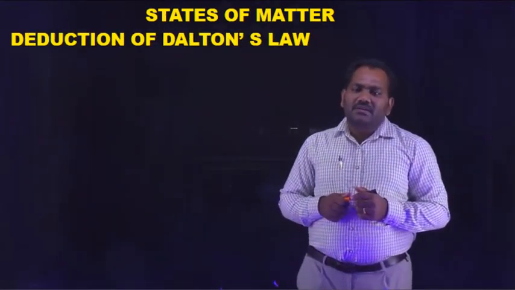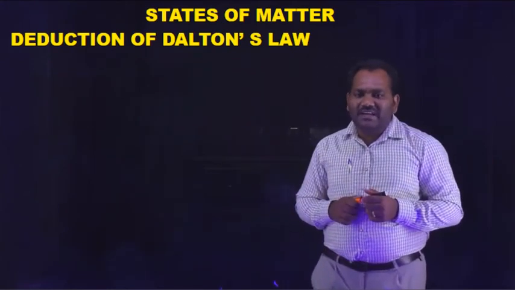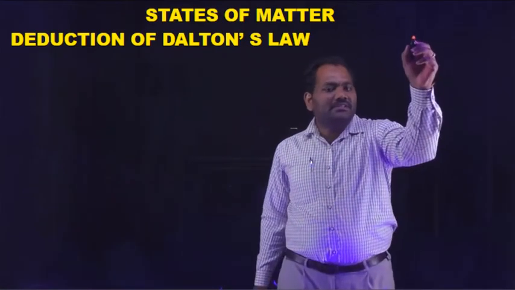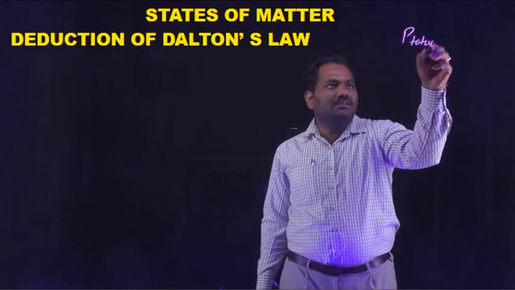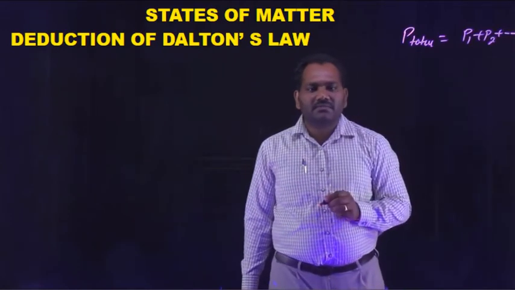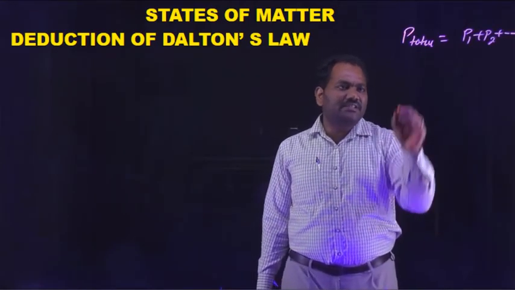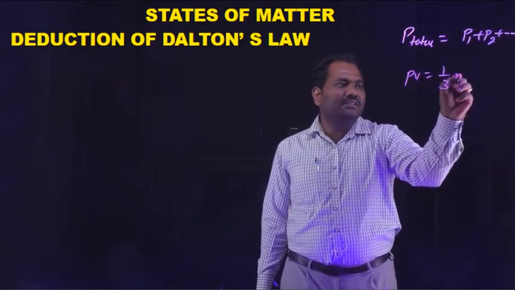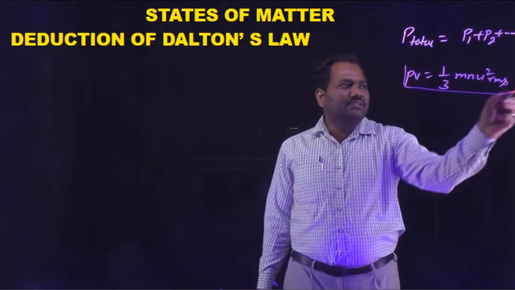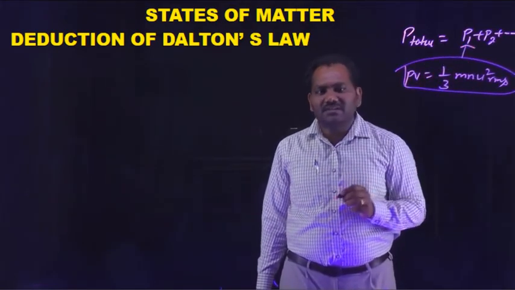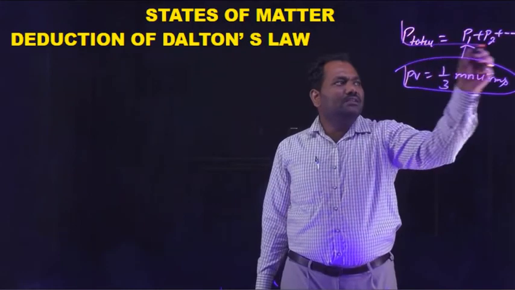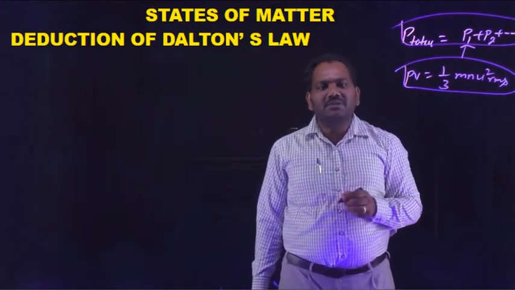Okay friends, we can deduce Dalton's law from the kinetic gas equation. We know what Dalton's law is: the total pressure produced by a mixture of non-reacting gases, P total, is equal to P1 plus P2 plus so on. What is the kinetic gas equation? PV is equal to 1 by 3 m n u square RMS. From this kinetic gas equation we can derive Dalton's equation, P total is equal to P1 plus P2.